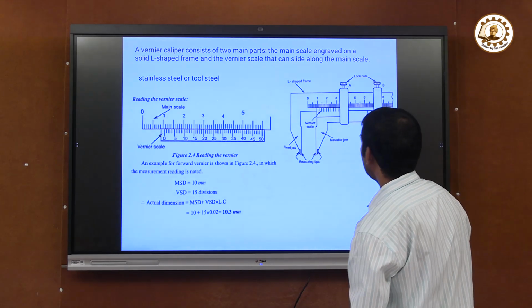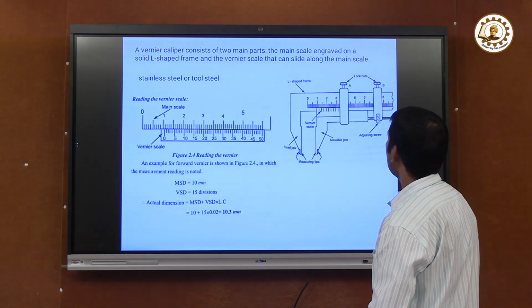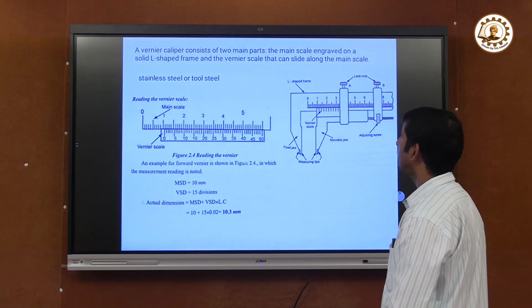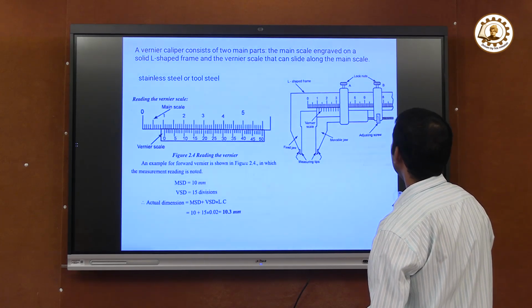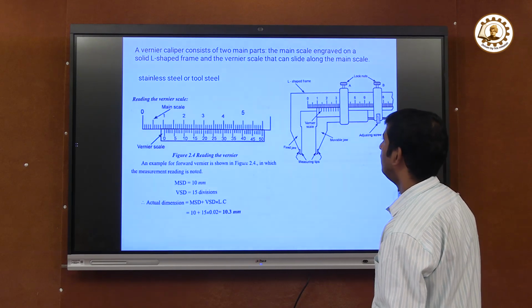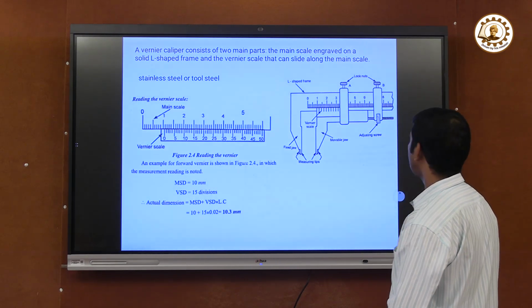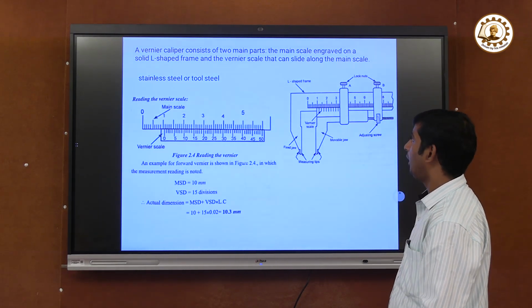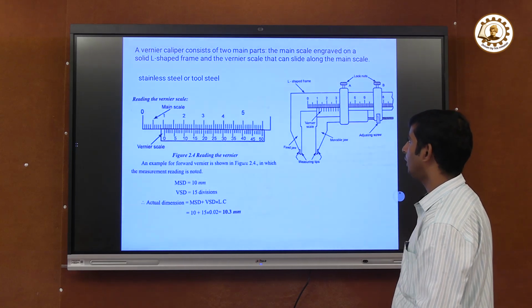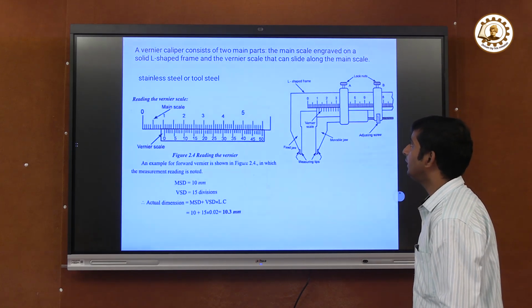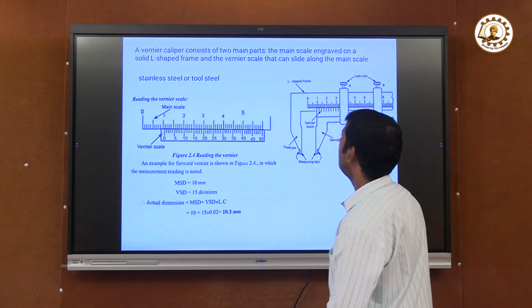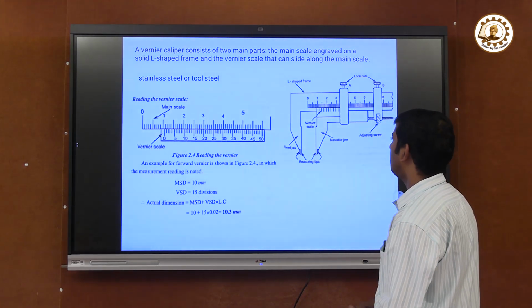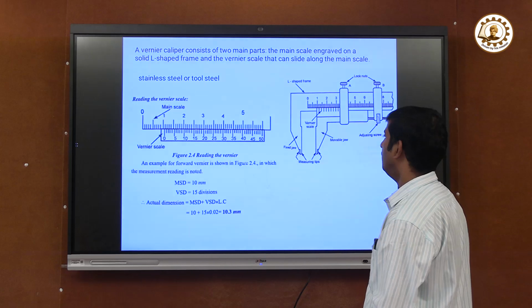A vernier caliper consists of the L-shaped frame, as already told, and the vernier scale that can be slid along the main scale. The material of the vernier caliper is stainless steel or tool steel. See, this is the reading of the vernier scale. There is one main scale and another vernier scale.